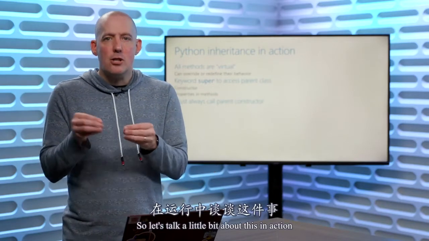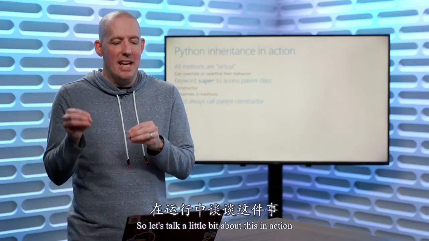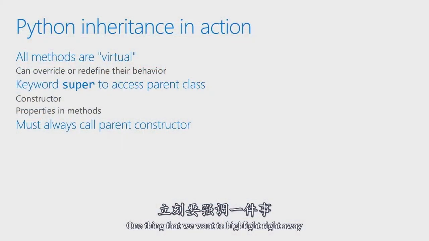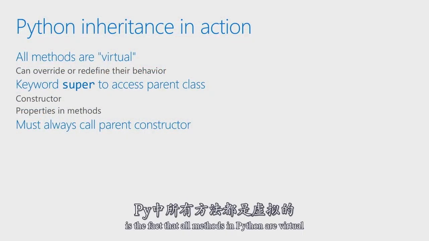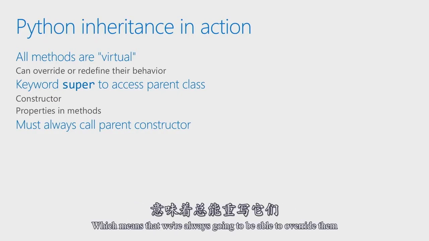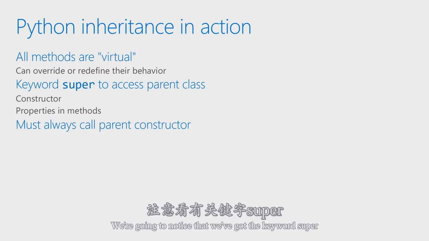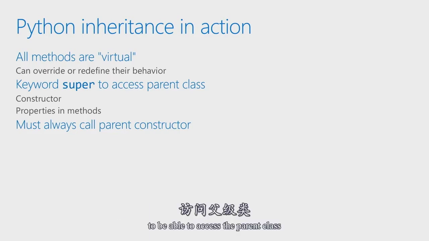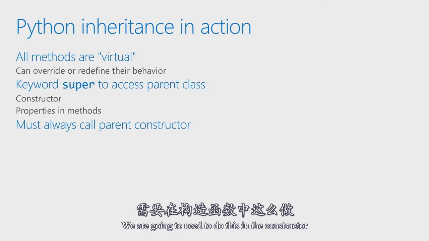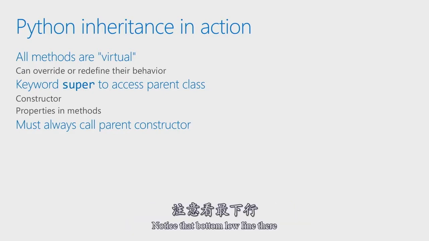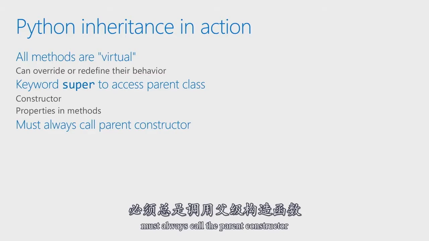So let's talk a little bit about this in action. One thing that we want to highlight right away is the fact that all methods in Python are virtual, which means that we're always going to be able to override them. We're always going to be able to redefine their behavior. We're going to notice that we've got the keyword super to be able to access the parent class. We are going to need to do this in the constructor. Notice that bottom little line there, must always call the parent constructor.